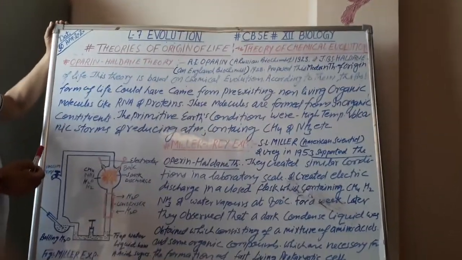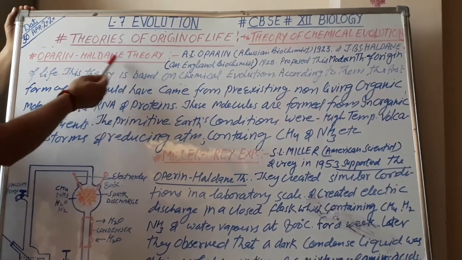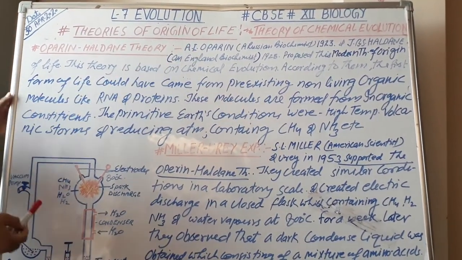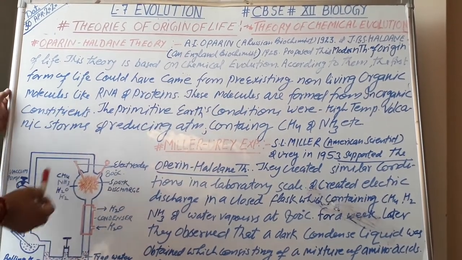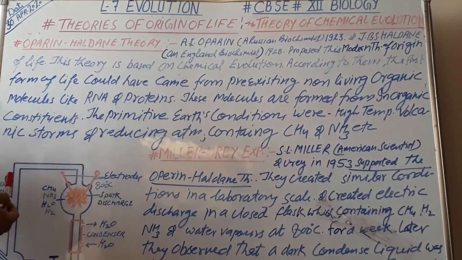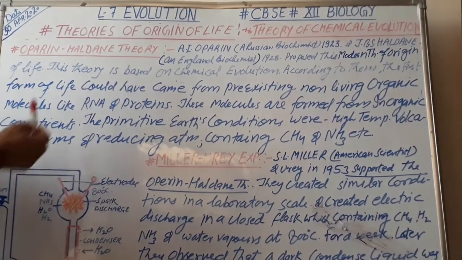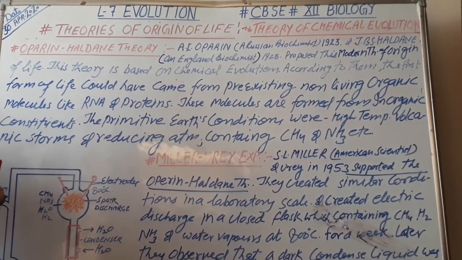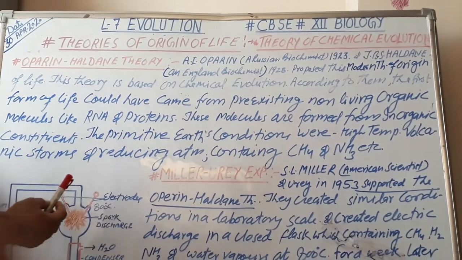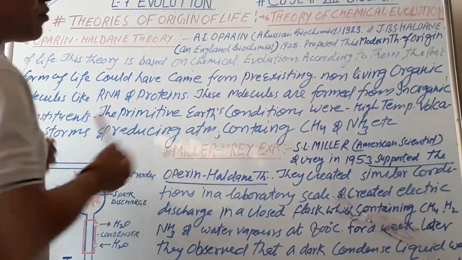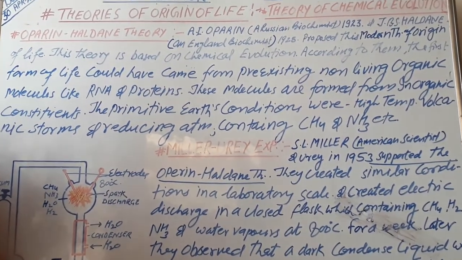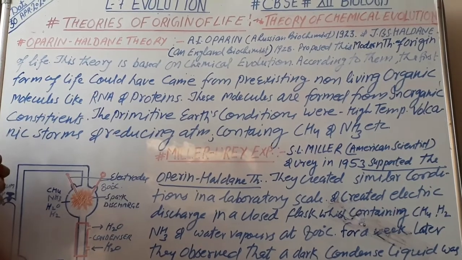This theory is also known as the Oparin-Haldane theory because it was put forward by A.I. Oparin, a Russian biochemist, in 1923, and J.B.S. Haldane, an English biochemist, in 1928. Both of these scientists reached the same kind of results, and they proposed this modern theory of the origin of life. This theory is based on chemical evolution.